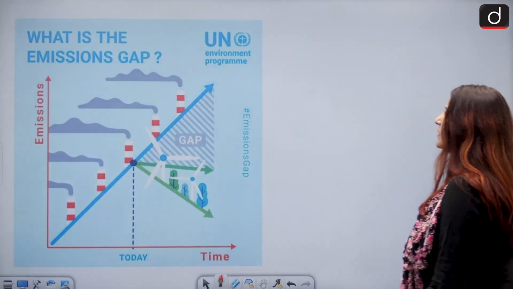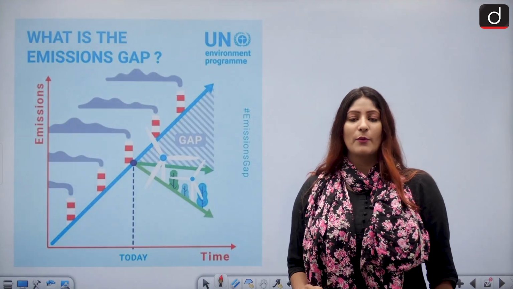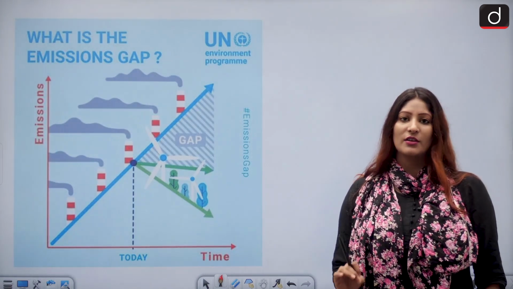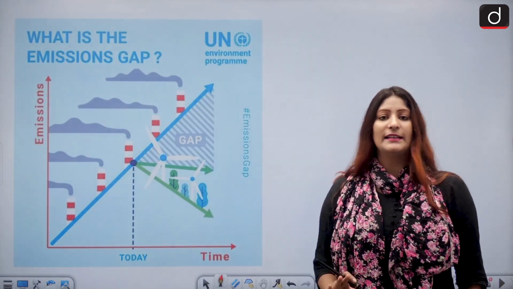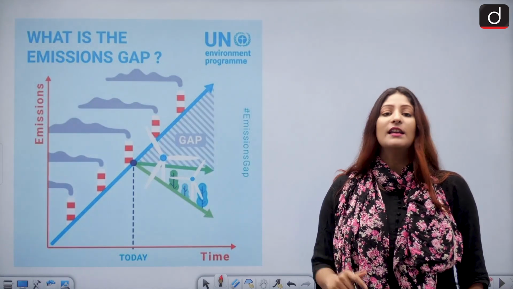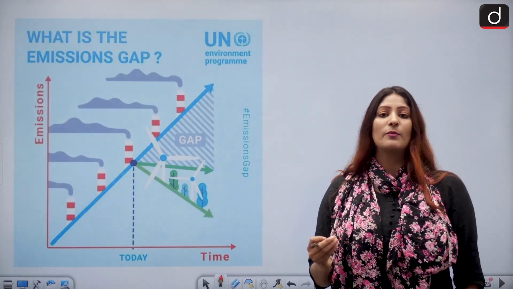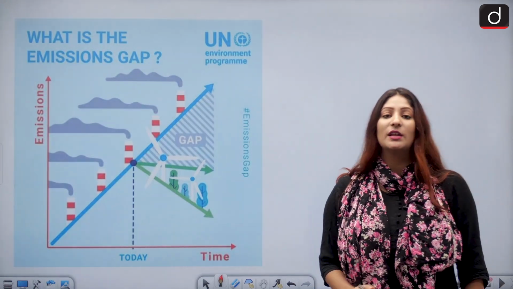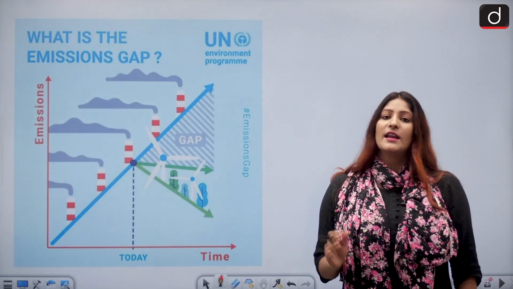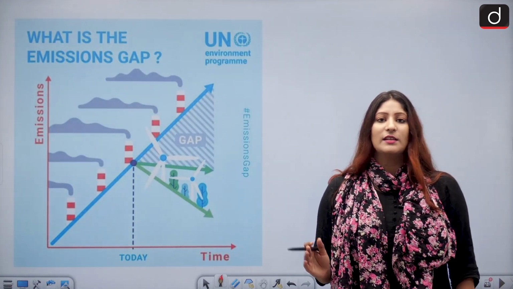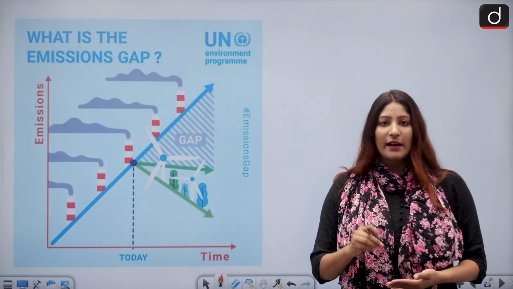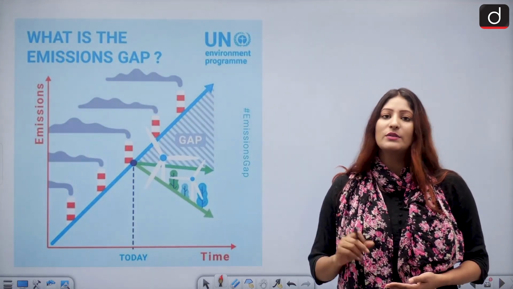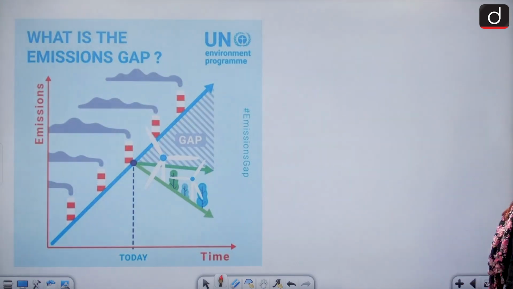Moving ahead now, the United Nations Emissions Gap Report of 2022 paints a grim picture. It says that if we go by the current policies, the temperature is going to reach 2.8 degrees Celsius by the end of the century. We promised to keep it well below 2 degrees Celsius. The emissions gap report is basically the gap that exists between the current policies and the policies that we need to adopt in order to reduce emissions. So 2022 is not a very happy place.